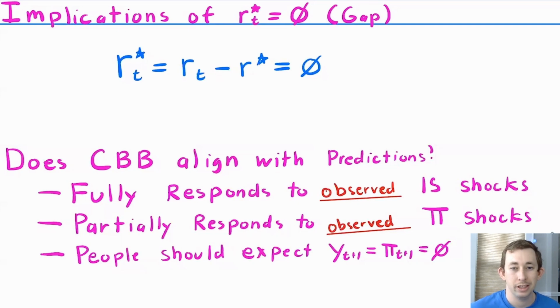So if, based on yesterday's shocks, you think the real interest rate should maybe be like 2, but you're worried there might be a really high positive demand shock, so you're like, well, maybe I set the interest rate up to 3 to sort of get ahead of what I think might happen. This answer tells you, no, you shouldn't do that. You should only respond to the shocks you see. So the central bank should only respond to those observed shocks, not shocks they expect, and they should fully respond to what they see IS-wise or demand-wise, and they should only partially respond to the shocks that they've seen yesterday towards inflation. And again, if they're doing it right, people should expect that the output gap and the inflation gap tomorrow should still be 0.